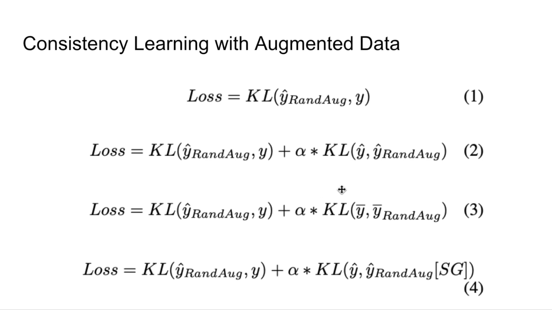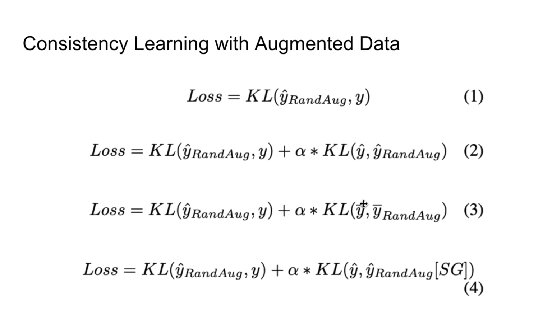The traditional loss function would be a KL divergence between the prediction of the augmented image and the one-hot encoded class label vector y. Here y hat subscript randaug denotes the data augmentation that's been used to transform the original image. So in addition to having the KL divergence between the prediction of the augmented image and the original class vector, we also have the KL divergence between, say, the original prediction and the augmented image.